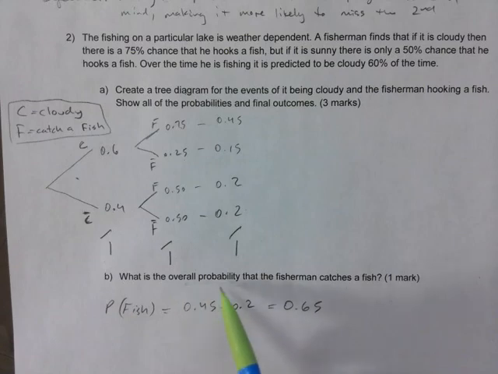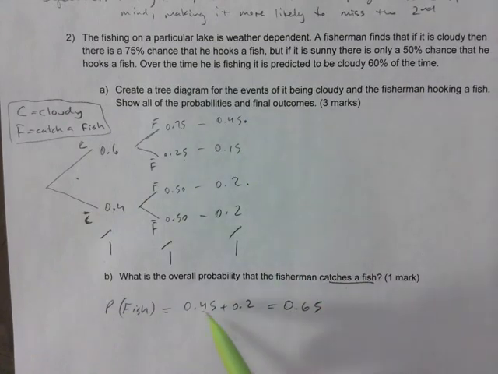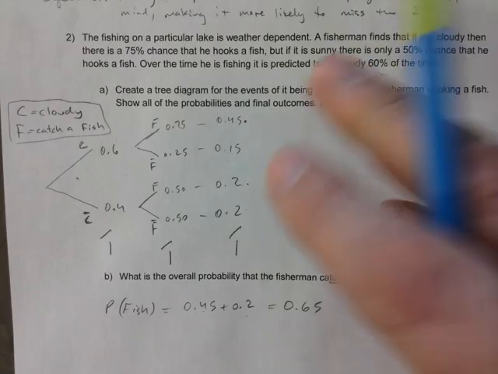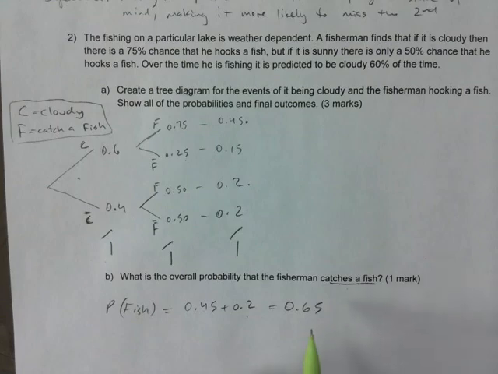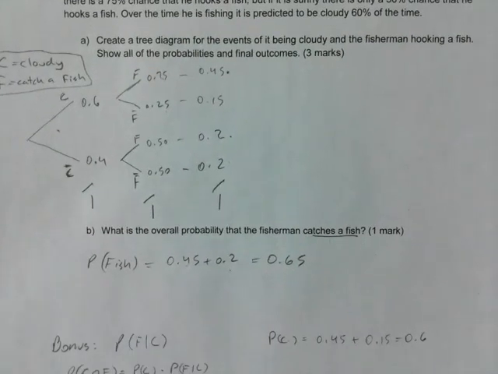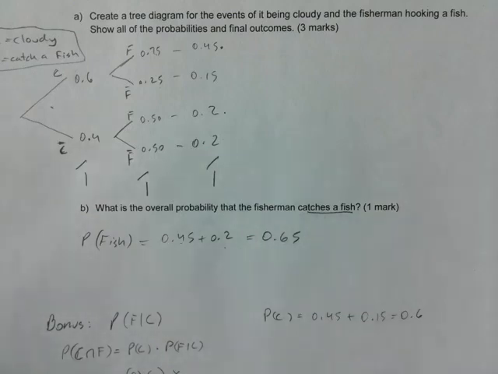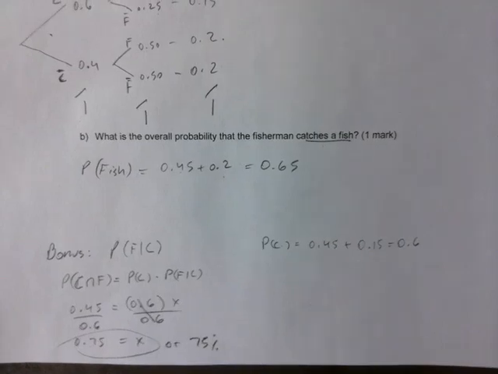So what's the overall probability of catching a fish? I would add this one and this one, so I show the 2 numbers that I'm adding. If you got these ones wrong, but I see you adding those 2, you get the mark for this part right here. Okay? So catching a fish is 0.65, and if the province doesn't specify, decimal is fine. If you want to turn it into a percentage, go for it.